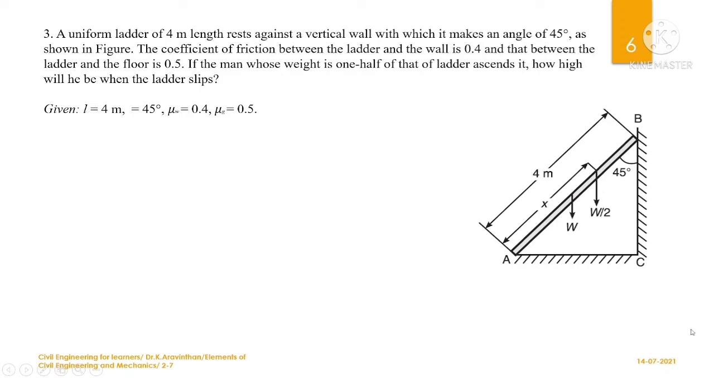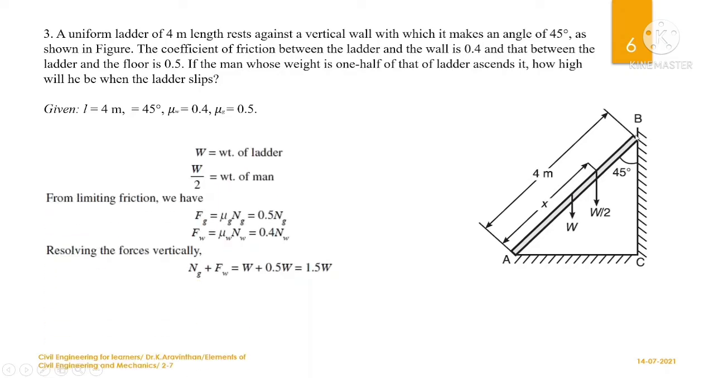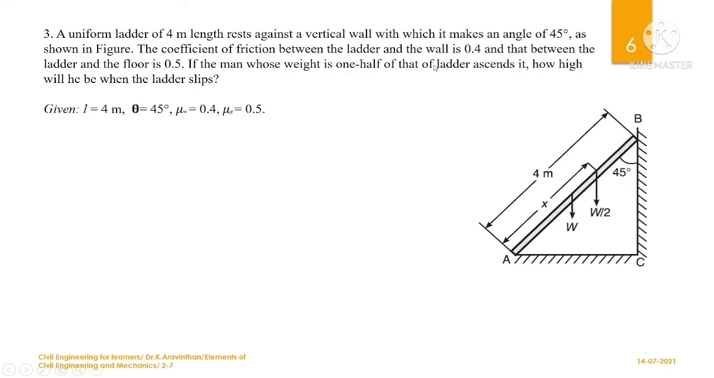In order to find that, you have to find these components first. What are the distances? You have to use summation of V equal to 0. You have to resolve all the forces vertically, and you have to take the moment at the point B. So this is what we are going to do. Now let us take each component. L is given as 4 meters, theta is 45 degrees, and the frictional coefficient for the wall is 0.4 and for the ground is 0.5.